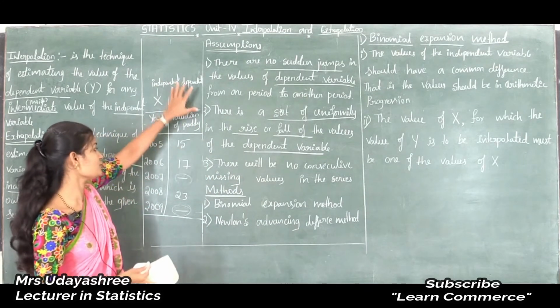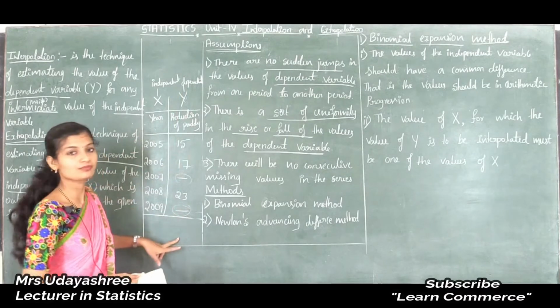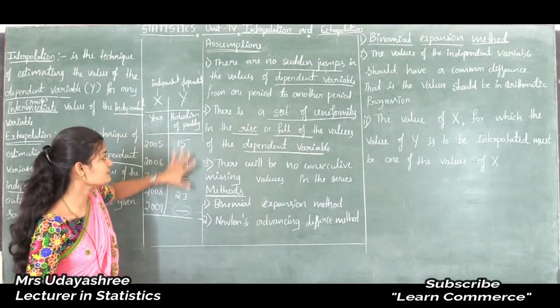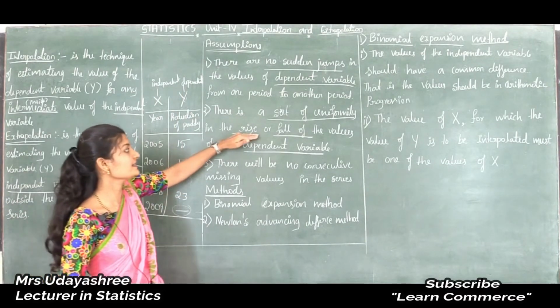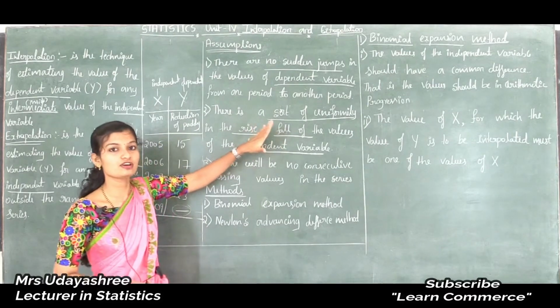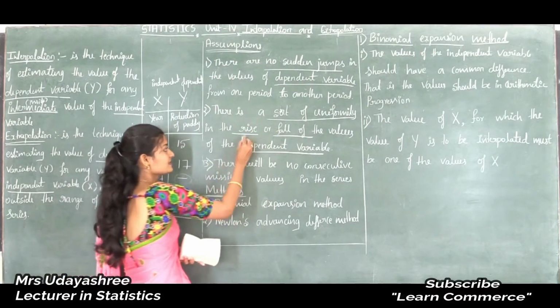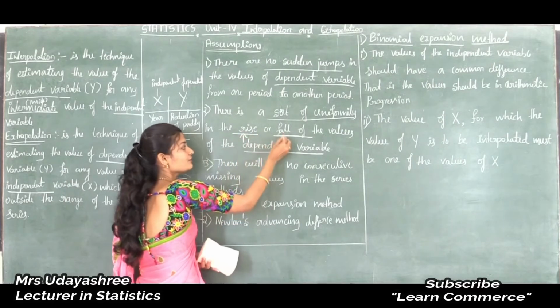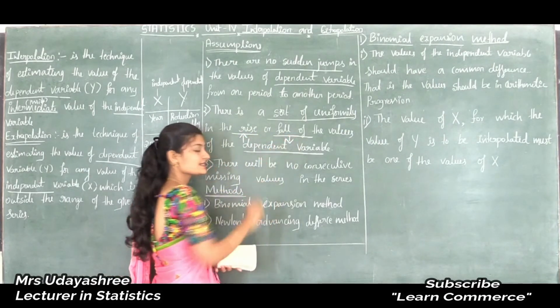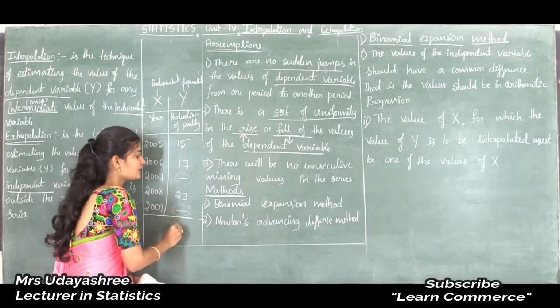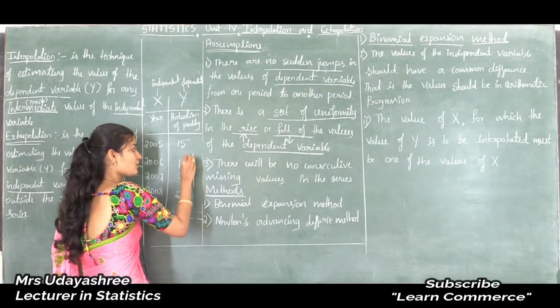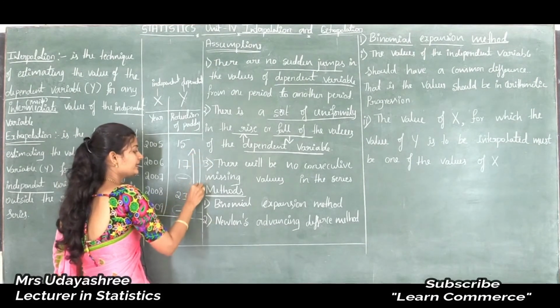So these variables should rise or fall. Rise means increasing order, fall means decreasing order. The observations may be in increasing order or decreasing order.